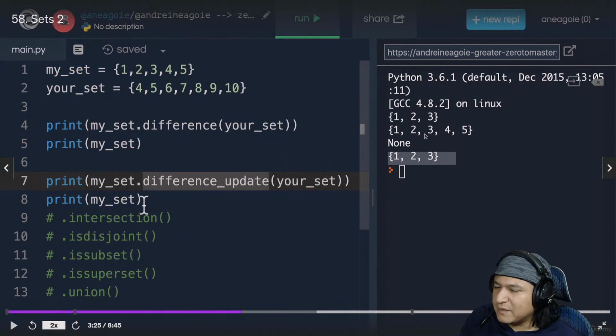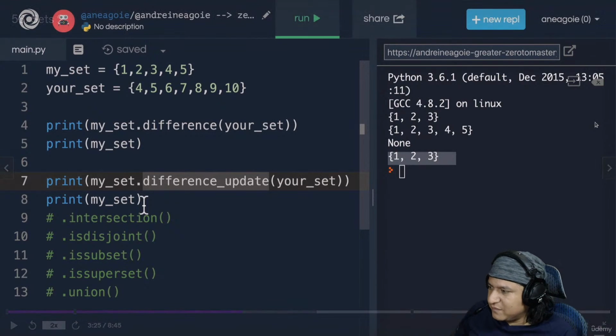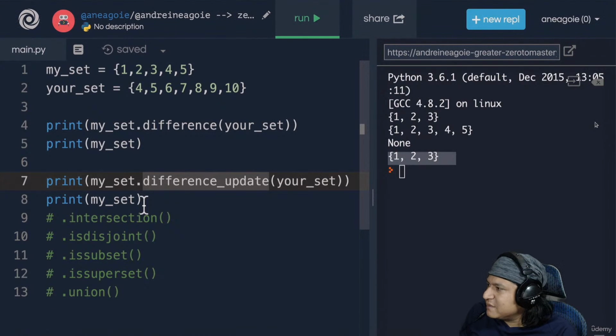So basically, whatever is different between these two, between this line, it's going to be easier with this.